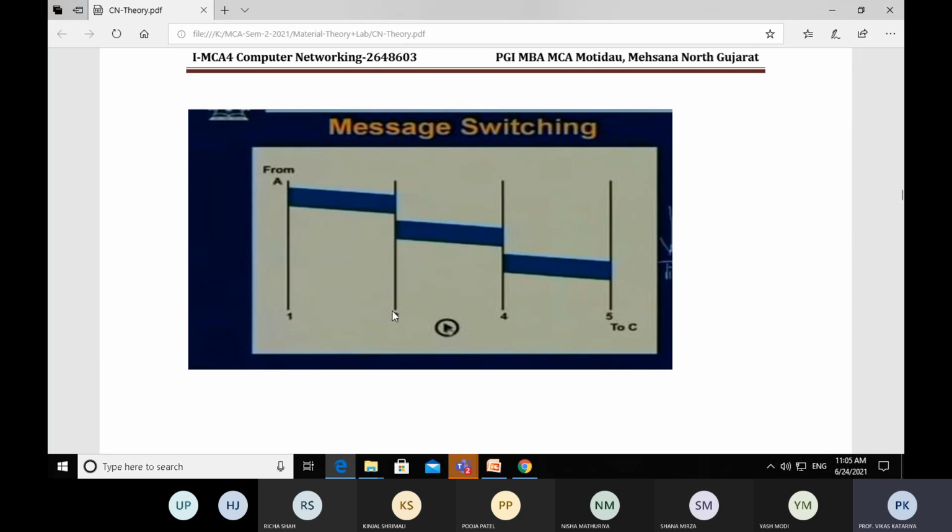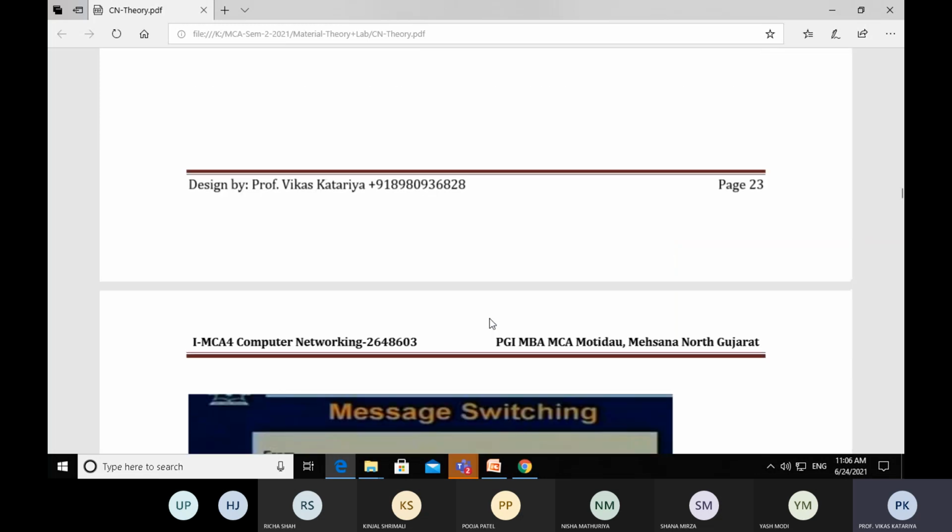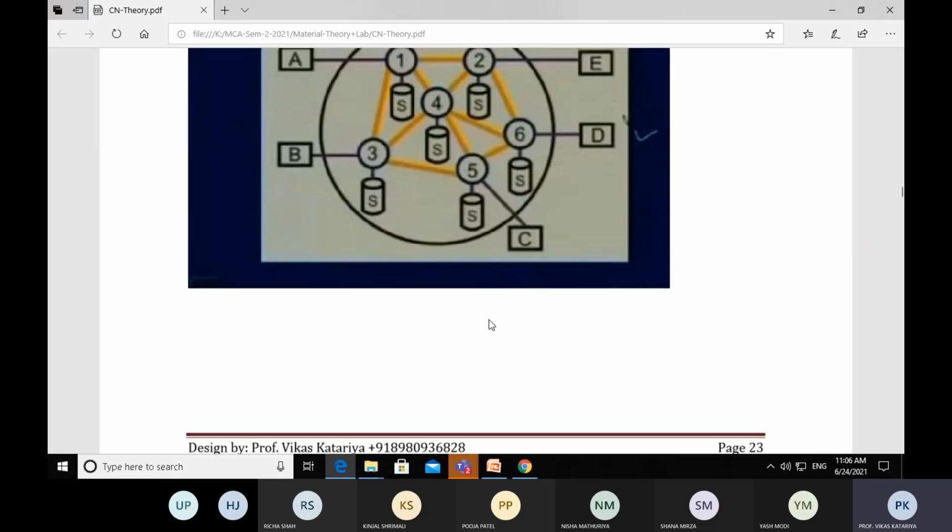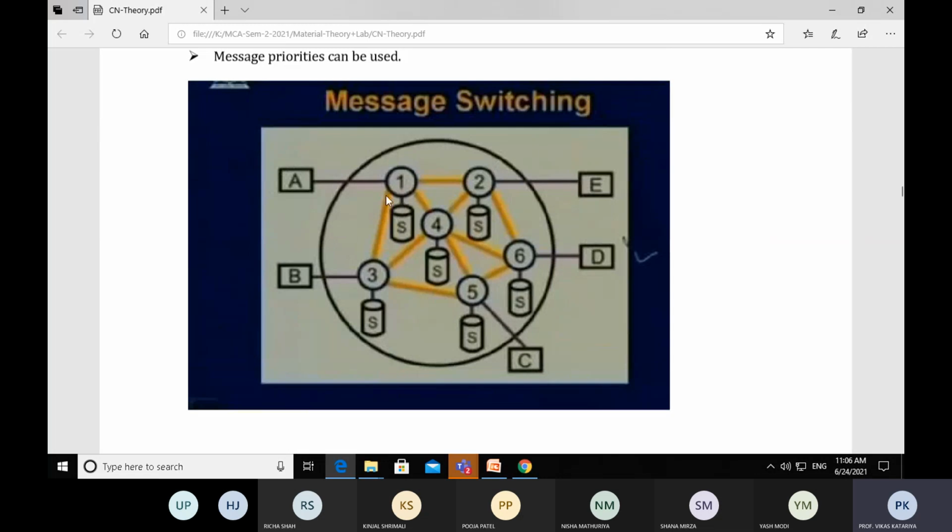Okay. So node number 2 showing the delay. Node number 4 showing the delay again. Now what kind of delay is it? Let's understand. As I told you, every node has storage capacity, and messages received from workstation A will be stored in the storage.